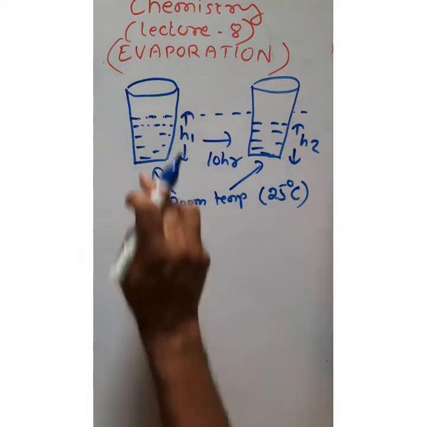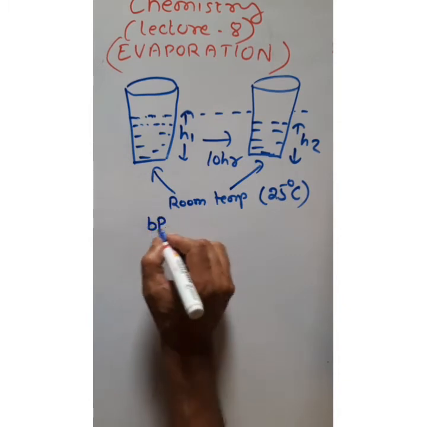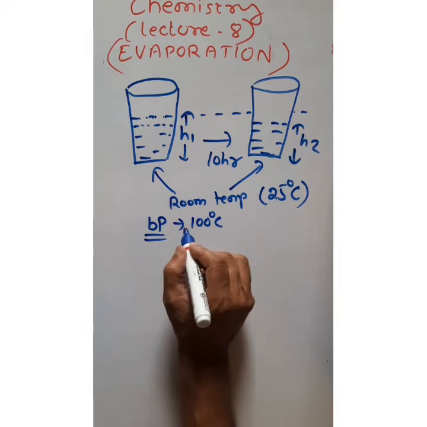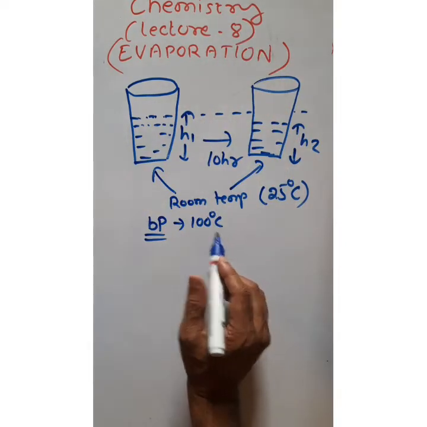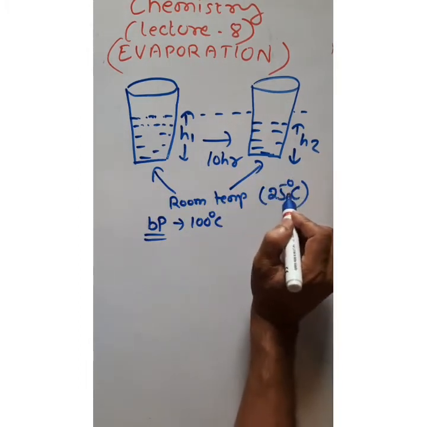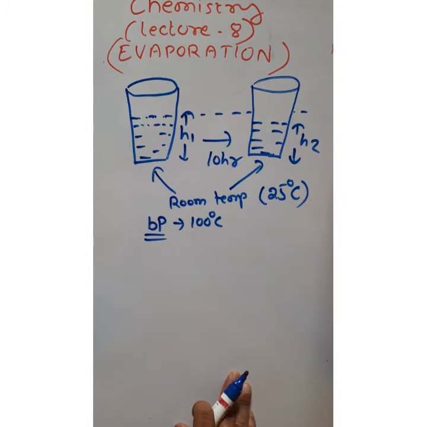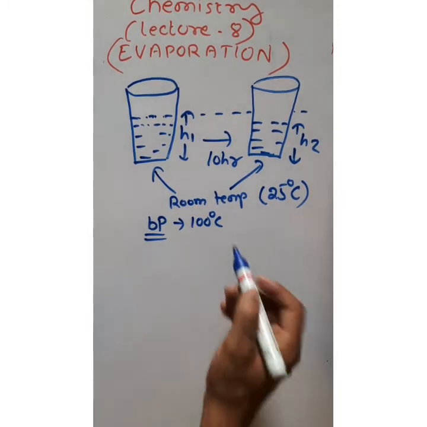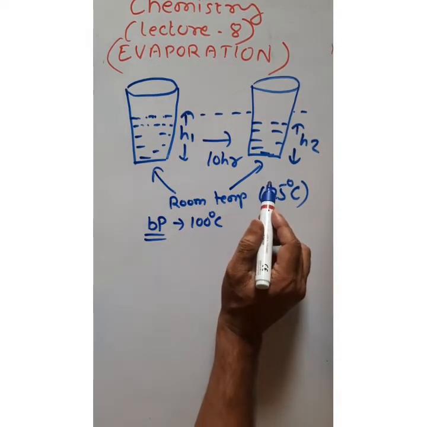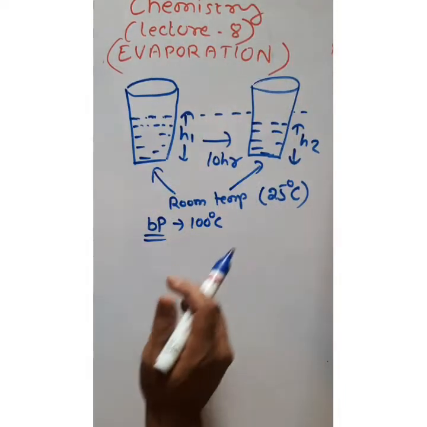Now we know water evaporates at a particular temperature. That temperature is called boiling point. And what is the boiling point of water? It is 100 degrees centigrade. So at 100 degrees centigrade, water starts vaporization. But here, though the temperature is around 25 degrees centigrade, that is room temperature, some water has evaporated. So now this process is called evaporation. Though the temperature has not come to the boiling point, that is, the temperature is very much less than the boiling temperature, still some water has evaporated to the surrounding.